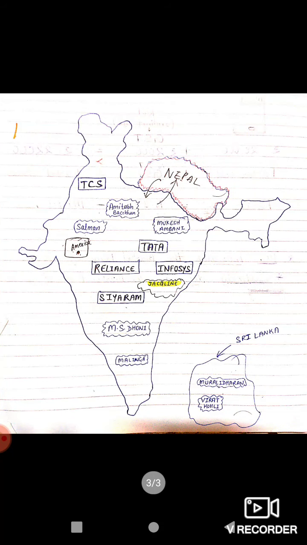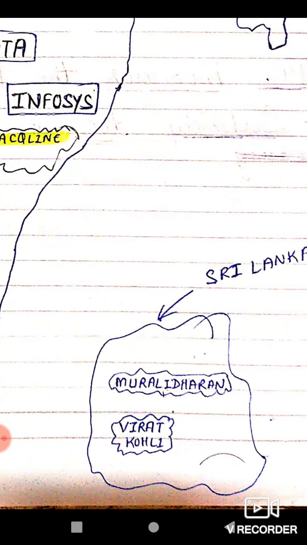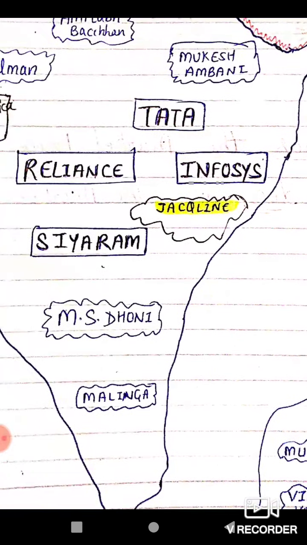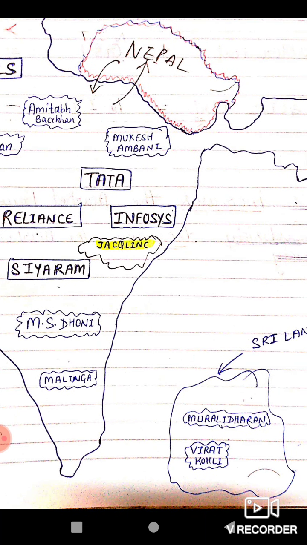Now the question is that Jacqueline Fernandez is a citizen of Sri Lanka, but she is living in India for a period of more than 1 year, and she is earning from here, she is spending here, even she is saving here also. Maybe you have seen her many times. Even in the lockdown period, her album was coming. So basically, as you have understood, she is a citizen of Sri Lanka, but is she a normal resident of India? This is my question to you.